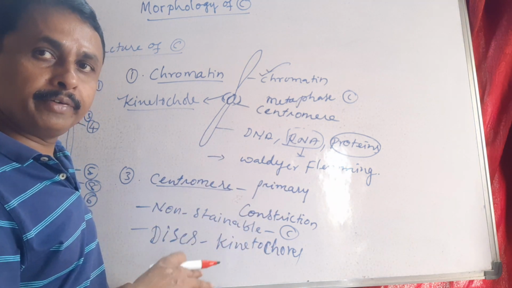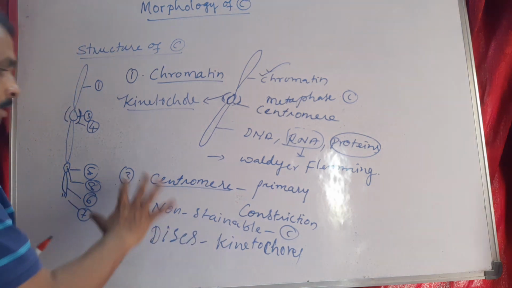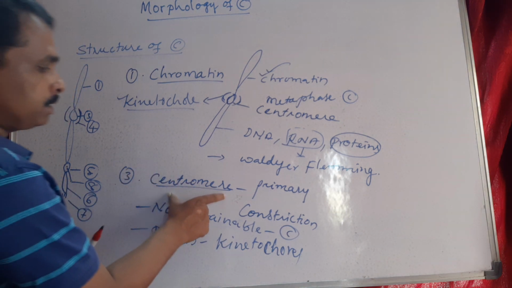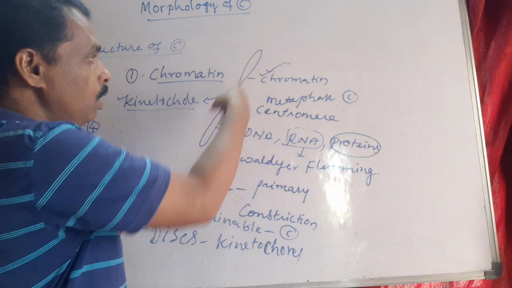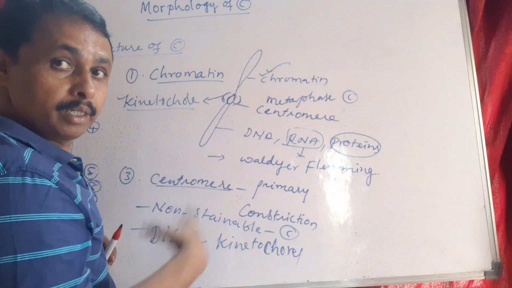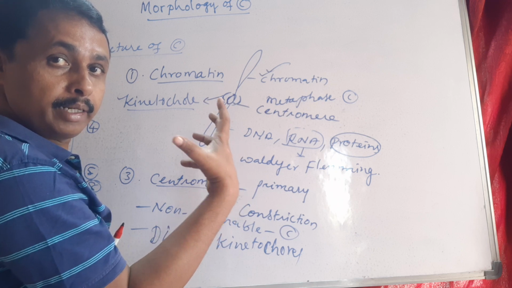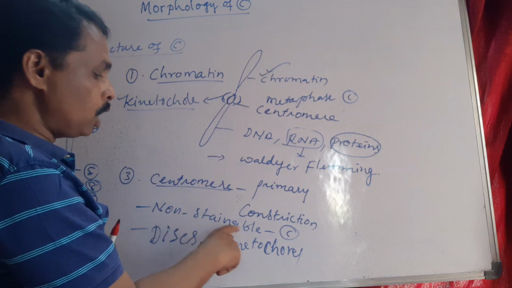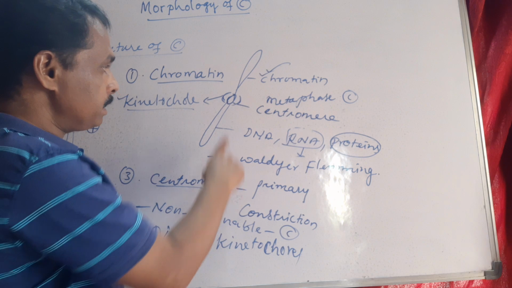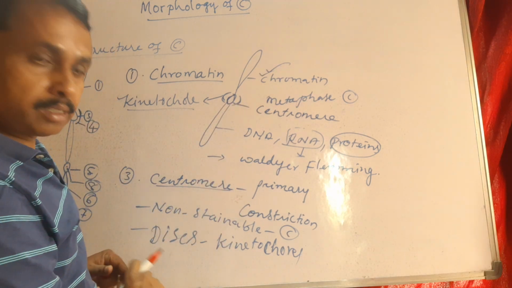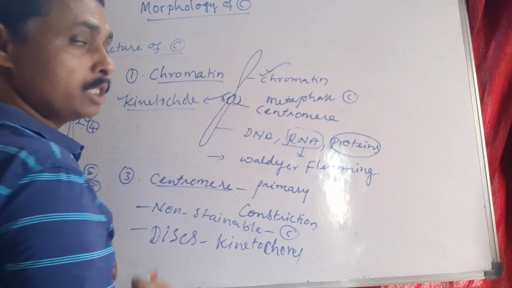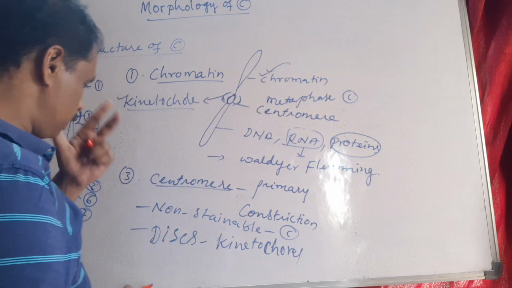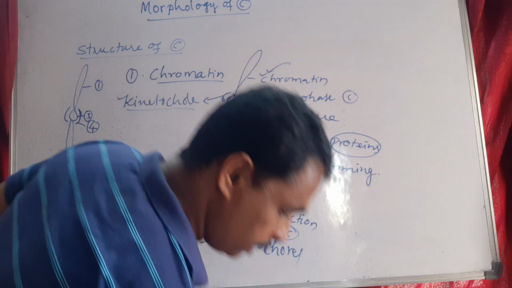I'll tell you later. Centromere, otherwise called primary constriction, holds the two arms of the chromosome in the center. It is non-stainable and surrounded by two proteinaceous discs called kinetochores, which attach to the spindle apparatus.